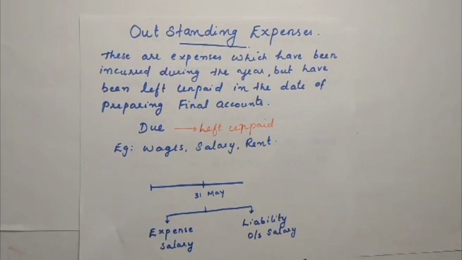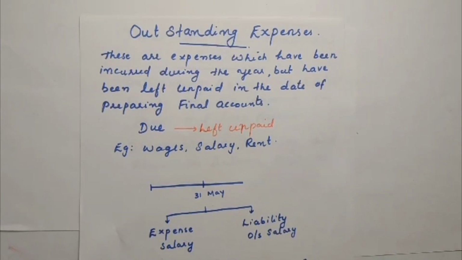Today we are going to study outstanding expenses. Outstanding expenses are expenses which have been incurred during the year but have been left unpaid on the date of preparing final accounts.